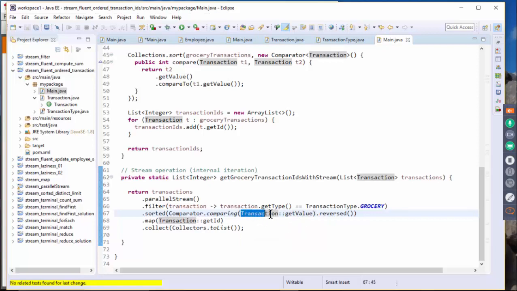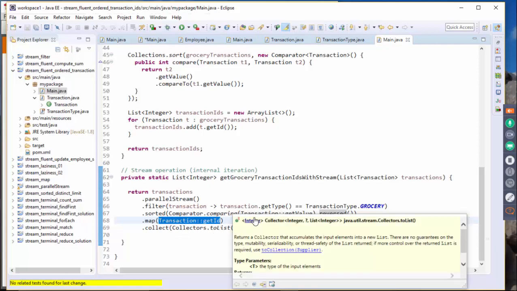This is again a lambda expression where you call the getValue method from the transaction, and then you call reversed, and then you perform mapping. Basically you get the ID of the transaction, and then finally you create the collection object.